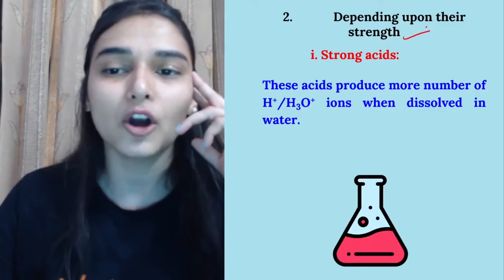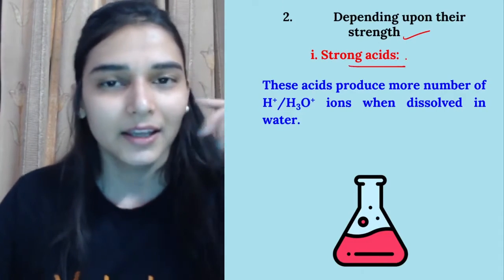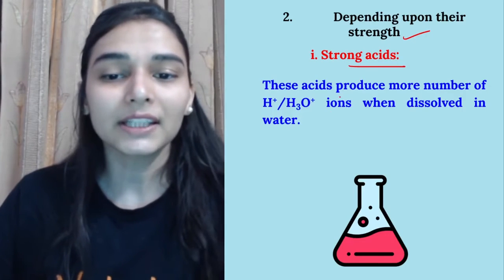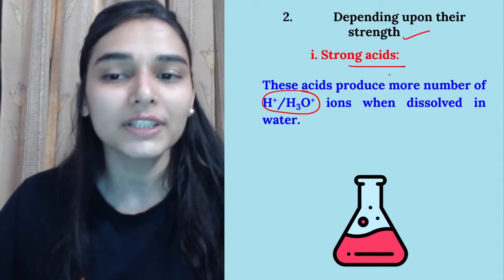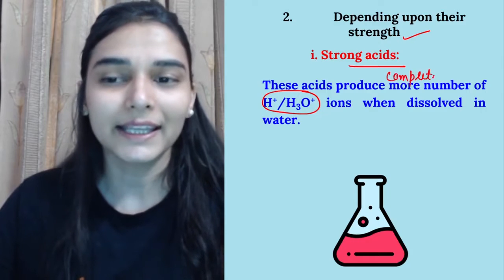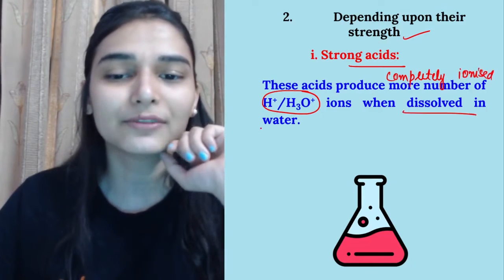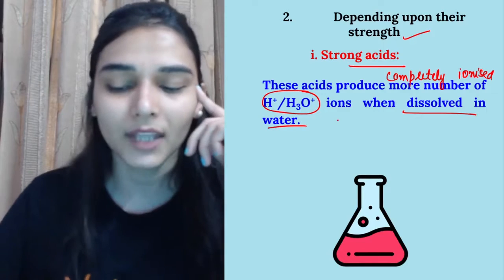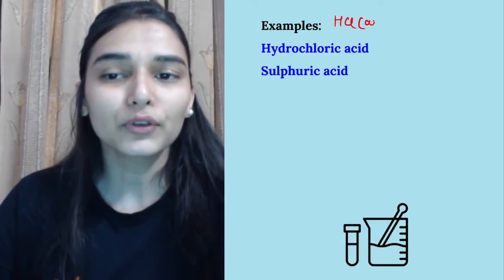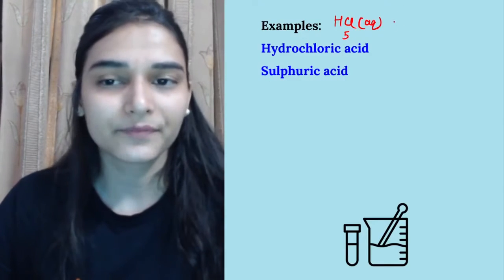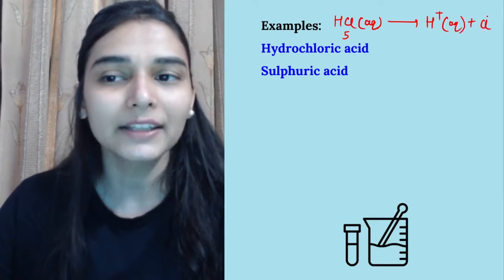Now the next thing, on the basis of strength we have strong acids. When do you call an acid a strong acid? When it is giving a greater number of H plus ions, or rather an acid which is almost completely ionized. ठीक है, an acid which is almost completely ionized in the aqueous solution, meaning when dissolved in water, all the molecules will completely break down. जैसे if I take the example of hydrochloric acid, let's say I have taken 5 moles in water, then all of them will break down to give me hydronium ions and chloride ions.